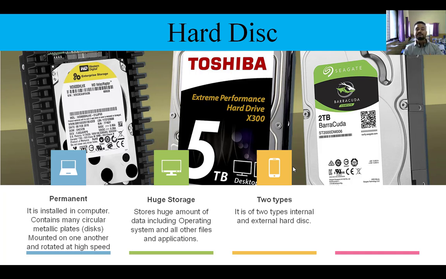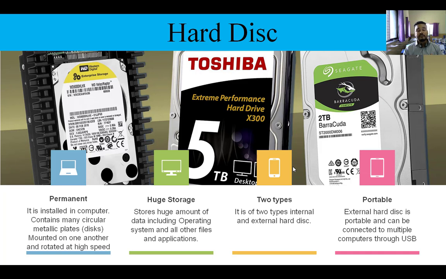Got it? Now, external means it can be connected using a USB drive, that is why it is called portable. Portable means it can be moved from one place to another and can be connected to multiple computers, at the same time or multiple times also. Got it about hard disk?